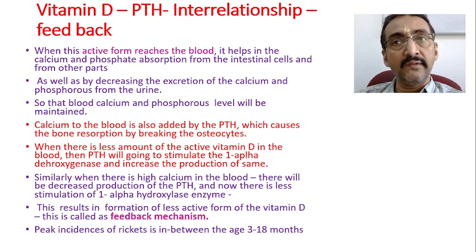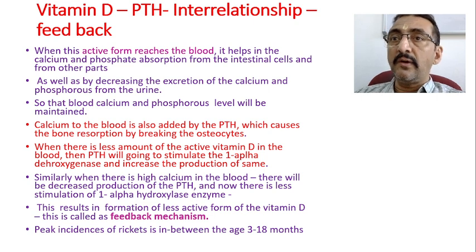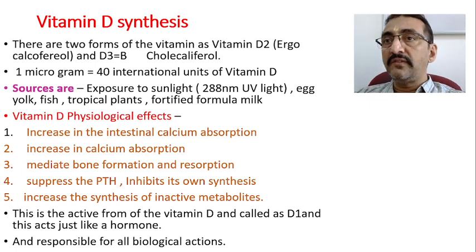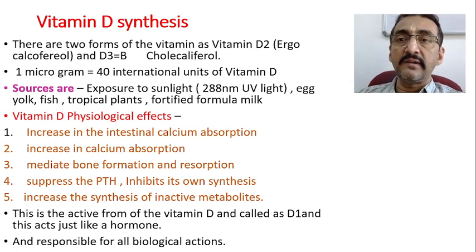The storage form is there enough in the body, but still it is not converted into the active form, then the active vitamin D is not formed, and therefore calcium absorption and phosphorus absorption get affected and may lead to rickets. So we have to make this point very clear. In the last class only we studied this. Today we will see some of the other factors related to vitamin D synthesis.